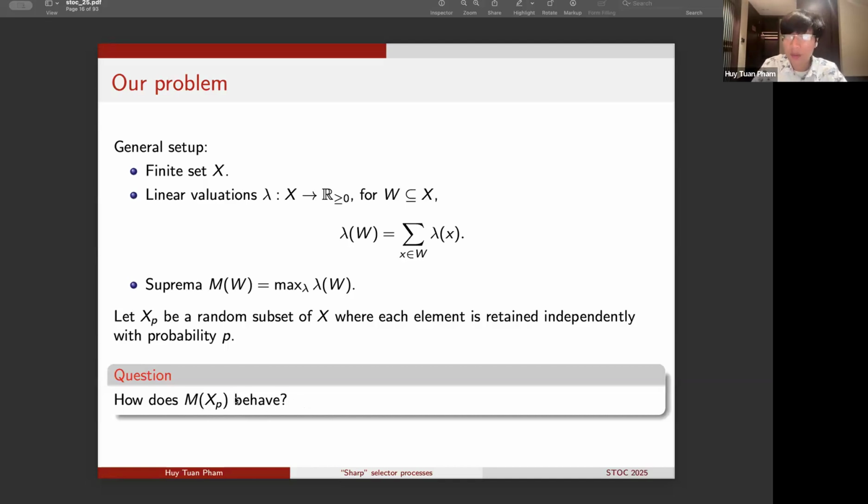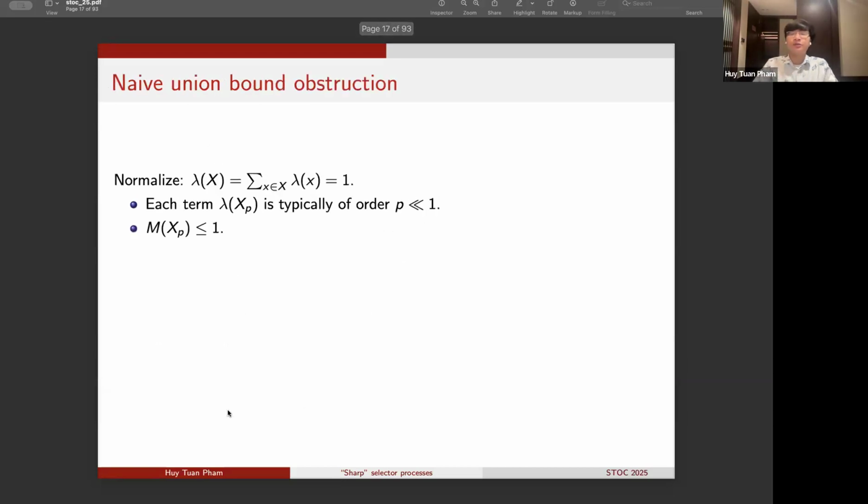However, let us first start by building up our intuition about the problem and first try to figure out what are some easy and natural obstructions that force the maximum M of X_p to be small. So first, let me make a convenient normalization assumption. Let me assume that for each of the valuations lambda, the total valuation lambda of X is equal to 1.